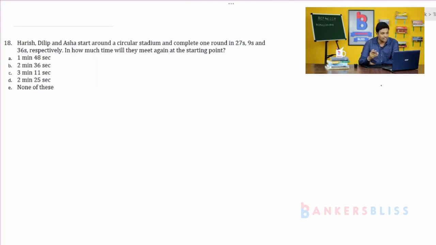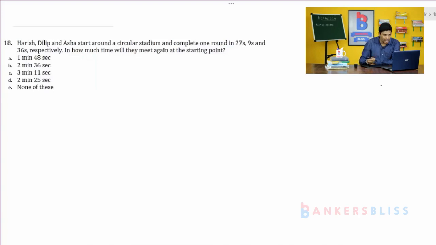Again means for the first time, when they start the race, they will be together. That time you should not consider. In the previous problem you have to consider that one because they had not mentioned the word again. But in this problem, in how much time will they meet again at the starting point? Again means the first time while starting the race they will be together, that time you should not consider. For the second time when they meet, at that time you have to consider.